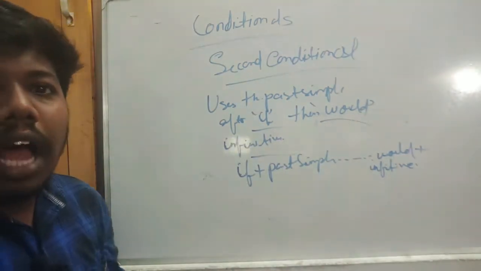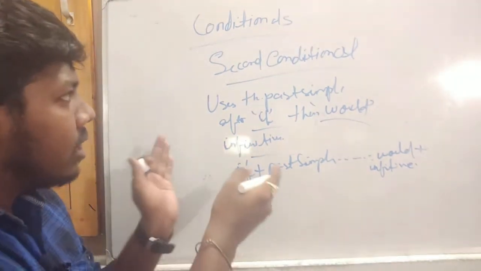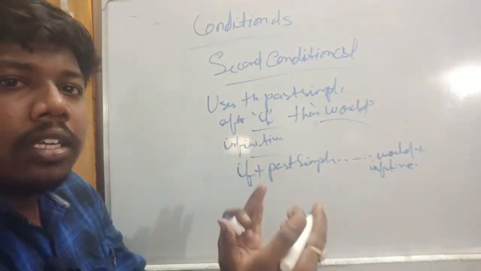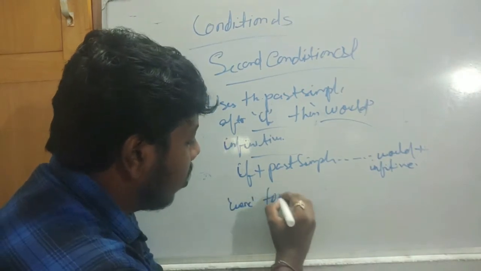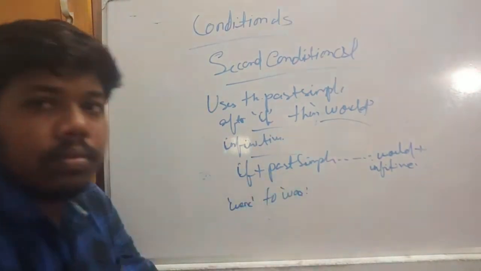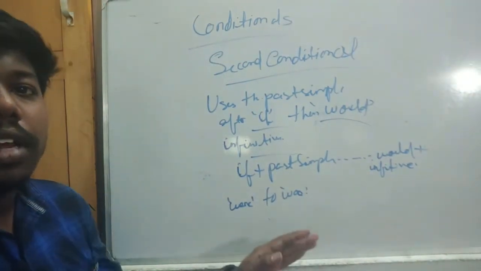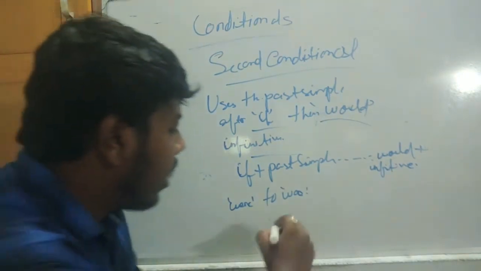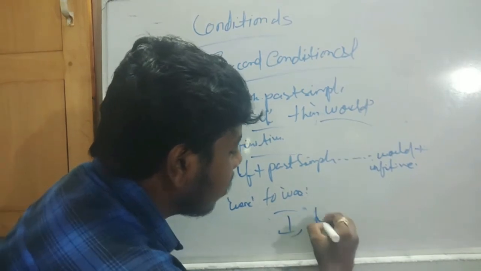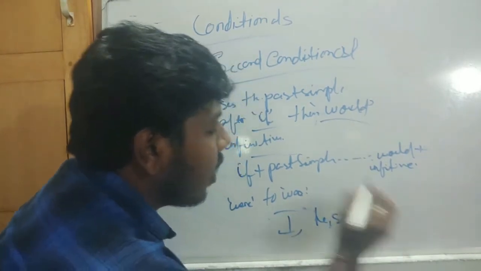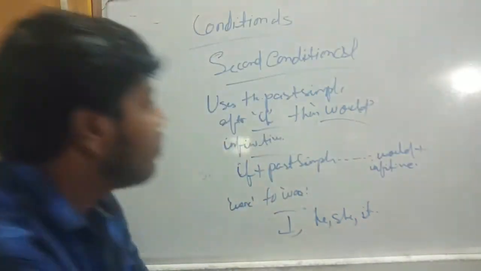Okay. So how will we know that? We can use were instead of was. So in this conditional type, was can be changed to were, with I, he, she, it. Okay, so it has two uses. What are the uses? We will know about them.